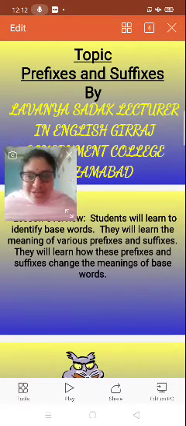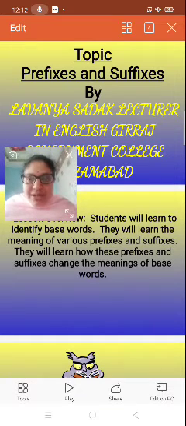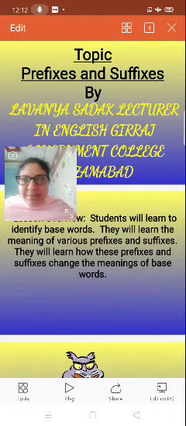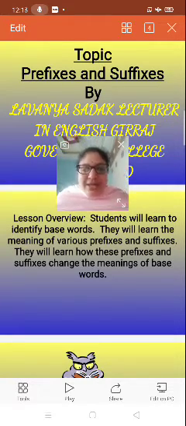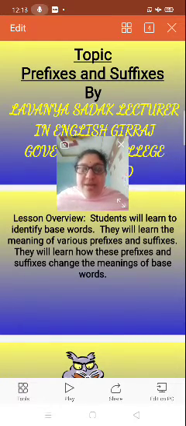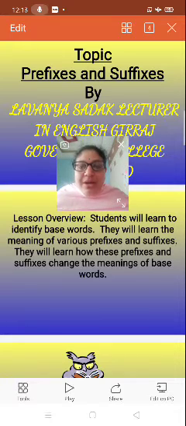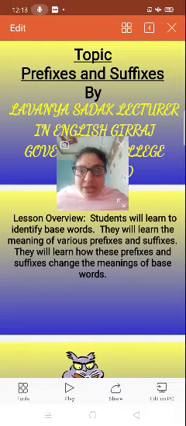My name is Lavanya, lecturer in English from Giriraj Government College, Nizamabad. Today my topic is prefixes and suffixes. In the last class I already told what prefixes are. Now I am doing prefixes and suffixes together. What are the differences between the suffixes and the prefixes?